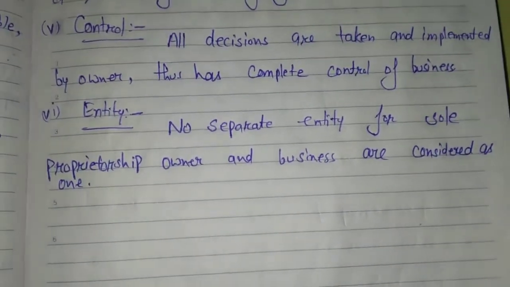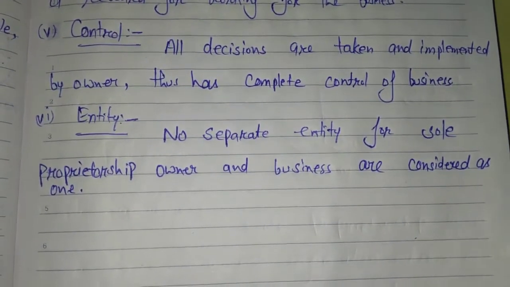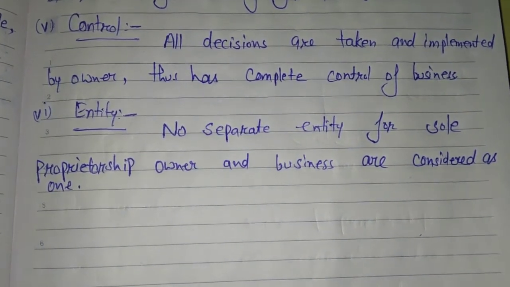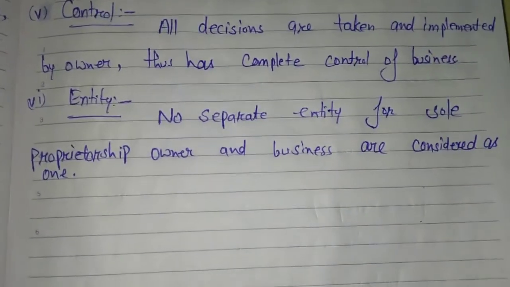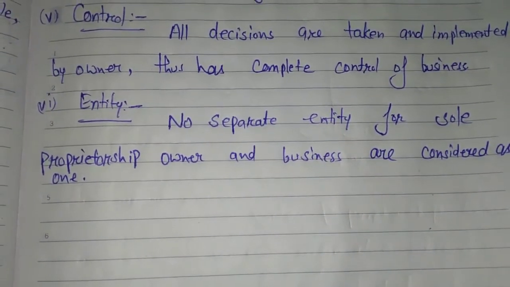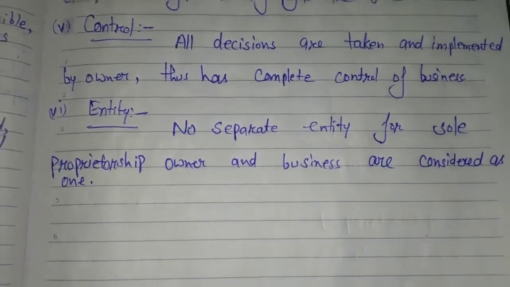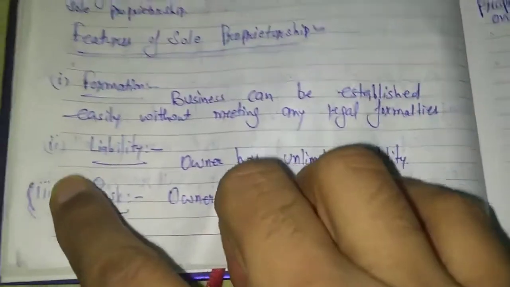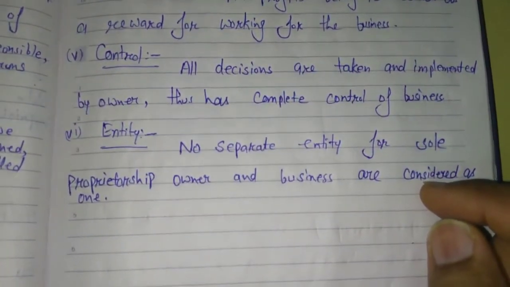It means on the feature of entity, you can say the business and the owner are the same person. Business and businessman are both a single person, not separate. So that type of thing is based on the entity. There is no separate person between the business and businessman. On the basis of that, we will follow the rule of liability. On the basis of the entity, the business and businessman are both the same.